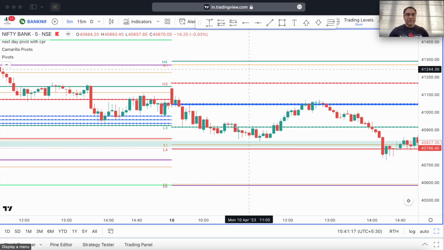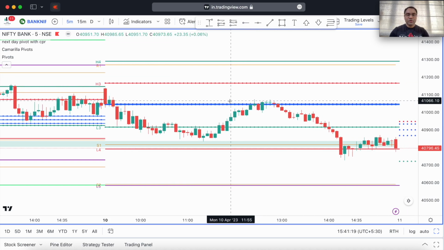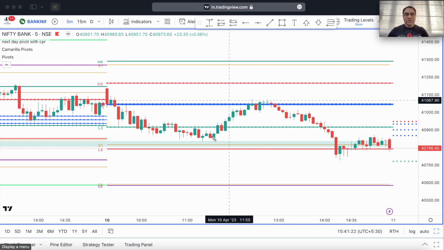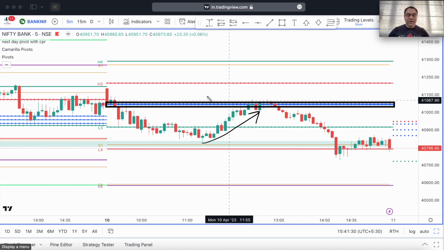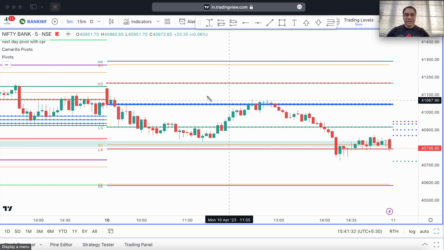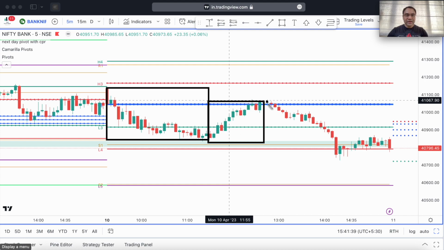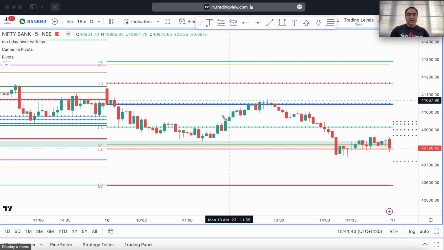And well, after that there were never really any trading opportunities as far as my patterns go, because I was only going to look for bullish patterns today. And you can see that in spite of having such a narrow CPR, such a tight CPR, Bank Nifty actually kept going sideways. No real trend in the market today. Of course, we did see this trend here, and then a small bit of trend here, and then again a trend here, but there was no clear, established trend in the market today.